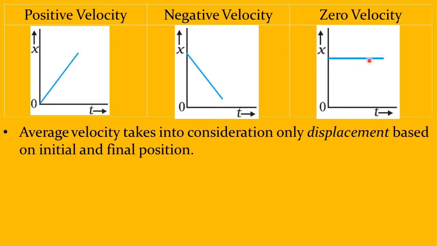Now, what is this line parallel to the time axis? It shows zero velocity. The object is at rest.